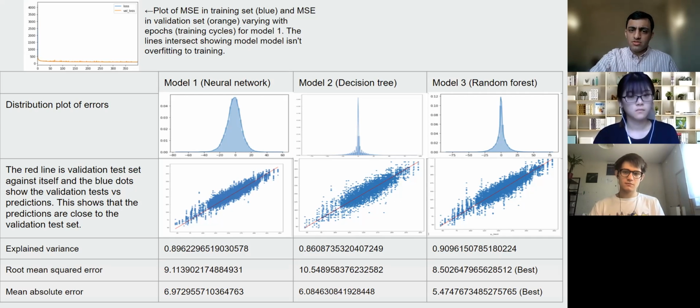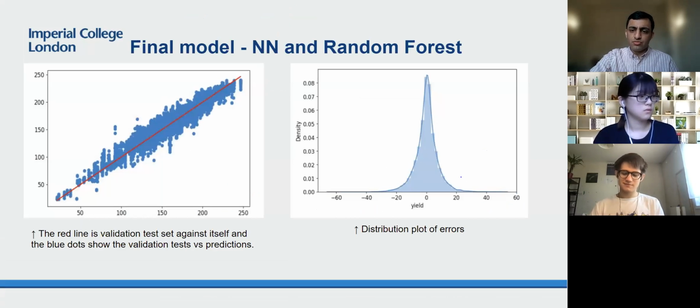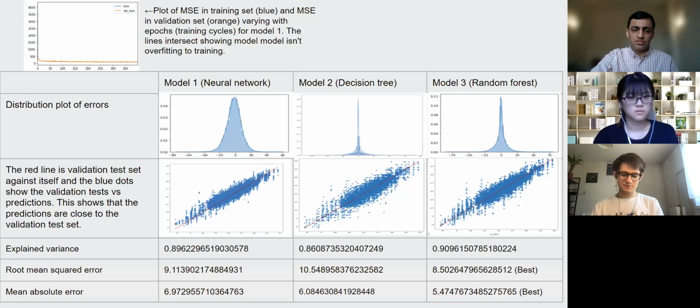Now, out of all these three models, the root mean squared error and the mean absolute error for the random forest are the lowest. Next, please.